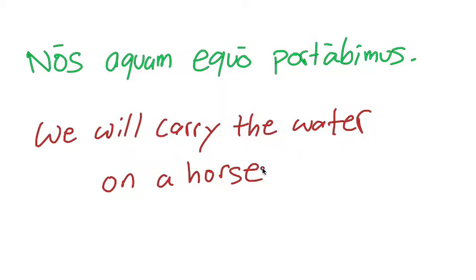So even though we don't think of a horse as a thing that we use per se, it's used here as a mode of transportation. And so it doesn't really make sense to say we will carry the water with the horse, right? That doesn't make sense. You carry water on the horse. You ride on a horse. So we will carry the water on a horse. We will carry the water by means of a horse. So anytime that you have a noun in the ablative case by itself, and the noun is the instrument that you're using to do something else, that's called an ablative of means. And that is it for our talk here on ablative of means, and looking forward to seeing you guys next time.